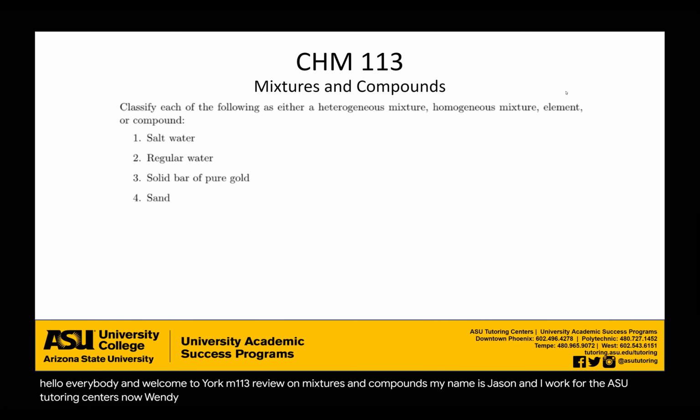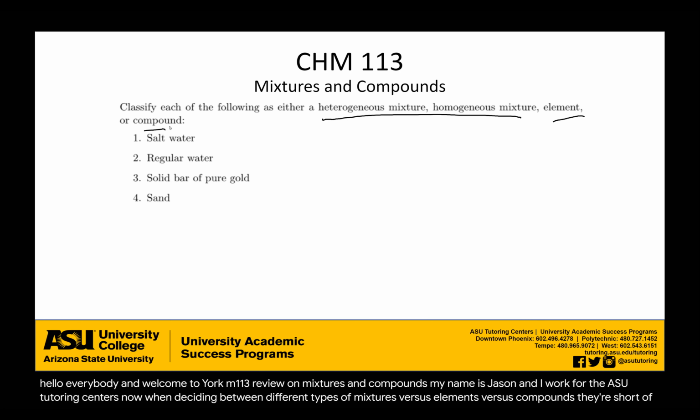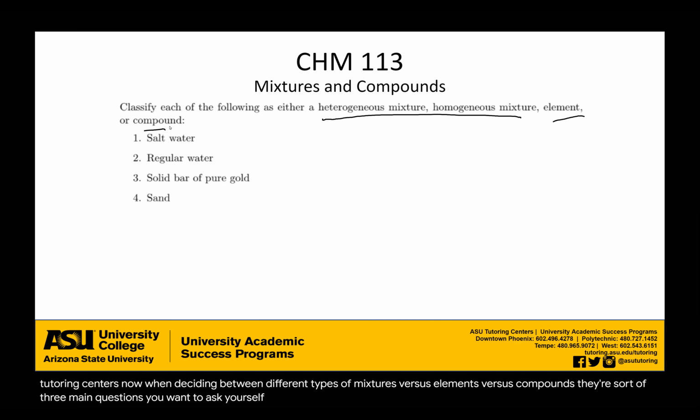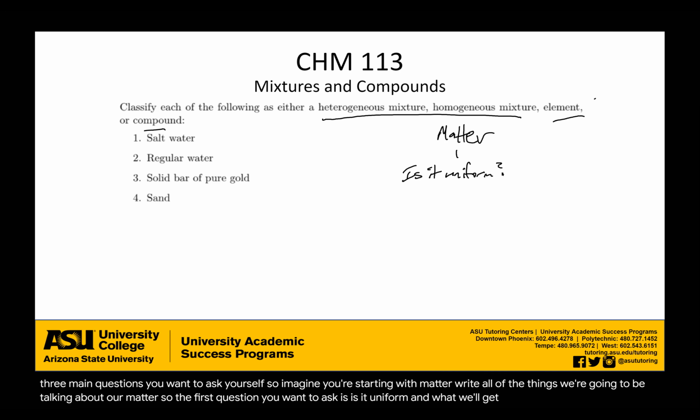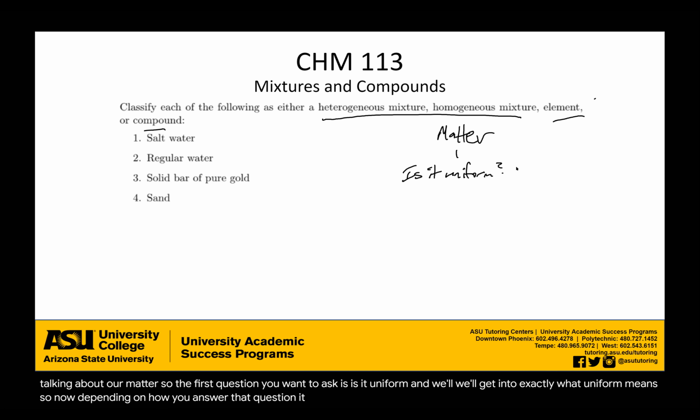Now when deciding between different types of mixtures versus elements versus compounds, there's sort of three main questions you want to ask yourself. So imagine you're starting with matter, right? All of the things we're going to be talking about are matter. So the first question you want to ask is, is it uniform? And we'll get into exactly what uniform means. So now, depending on how you answer that question, it breaks up into two different sections.